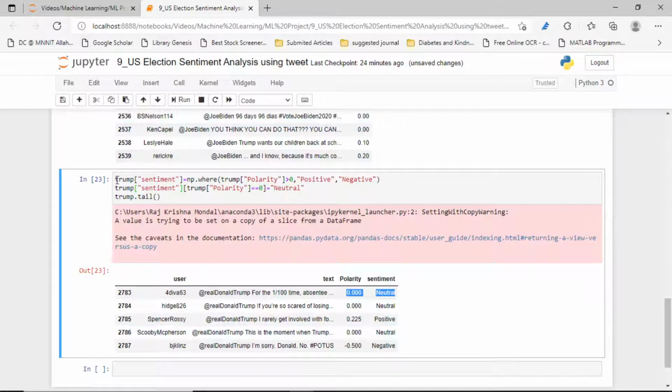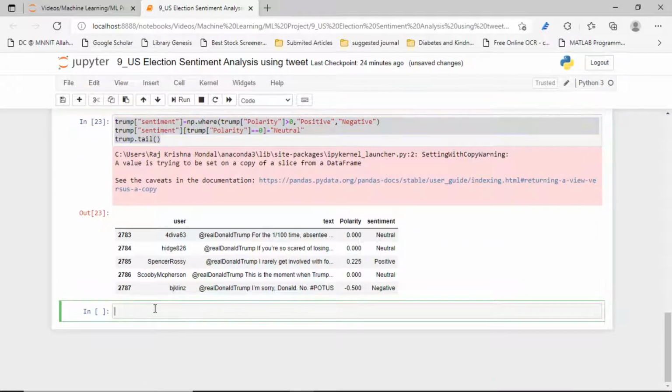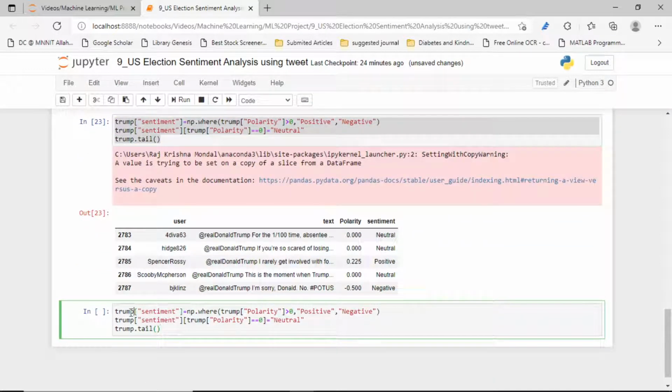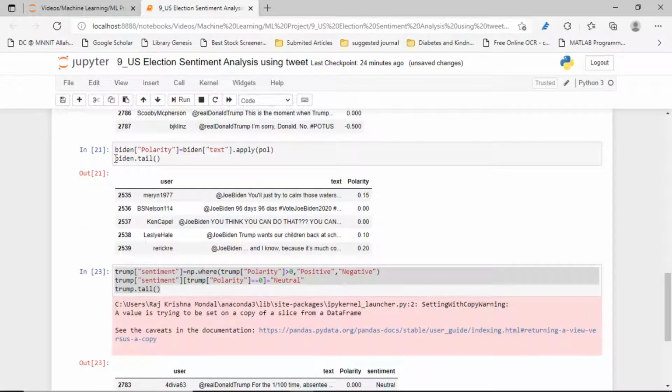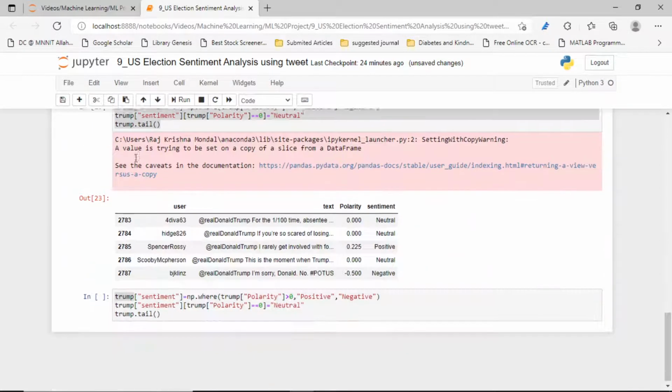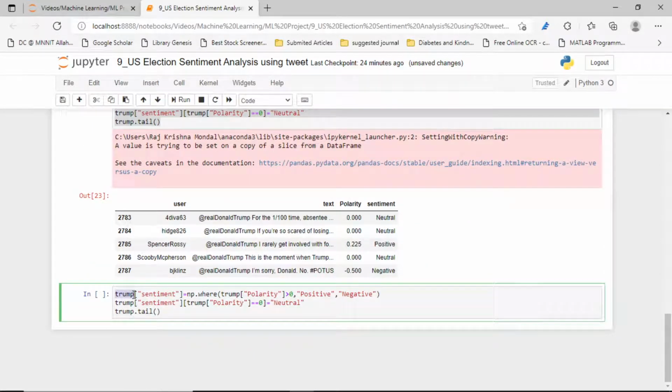Now the same thing we will apply for Biden also. Let's copy the name Biden and paste it here, in each place.